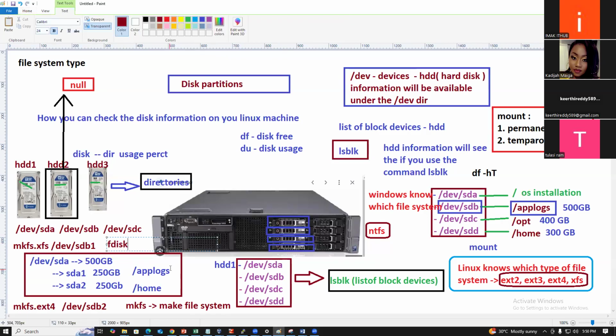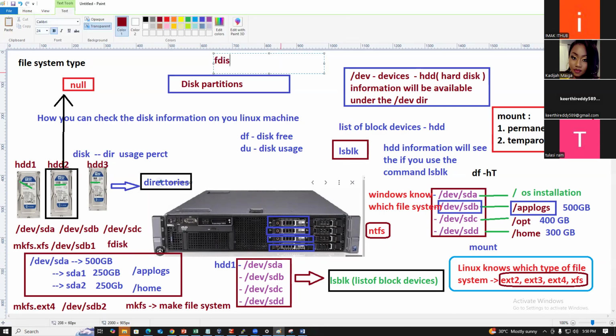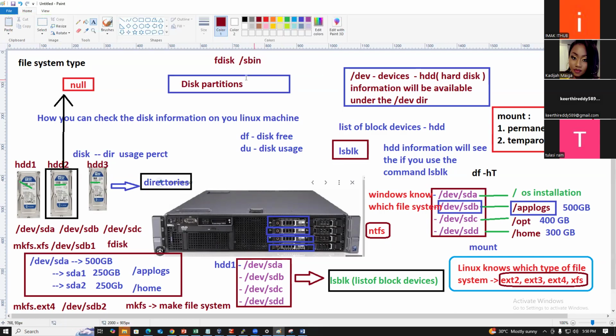The fdisk command is an sbin command. Who will use this fdisk command, guys? Super user. Who will create the partitions? Super user will create the partitions only. Have you understood? Yes, sir.